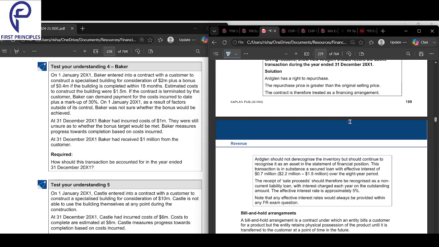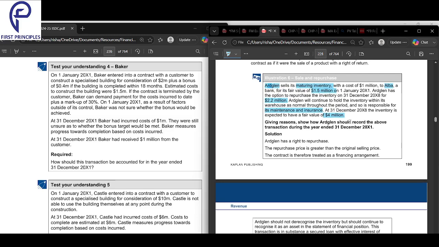So here, the control is still with Adeline. How do I know? Because he can still benefit from the upside. The person who can still benefit from the upside is never fully given up the control. So Adeline still has control because they can benefit from the upside of the value.